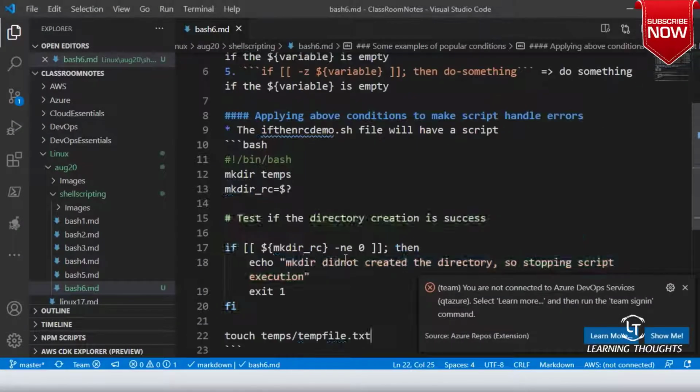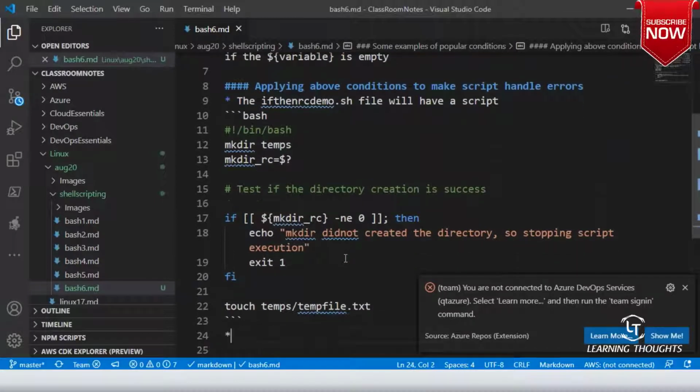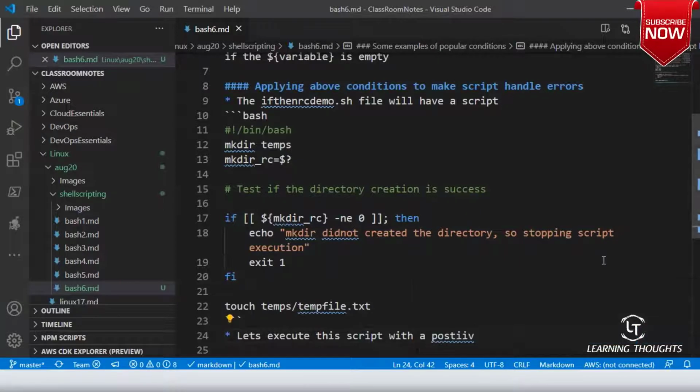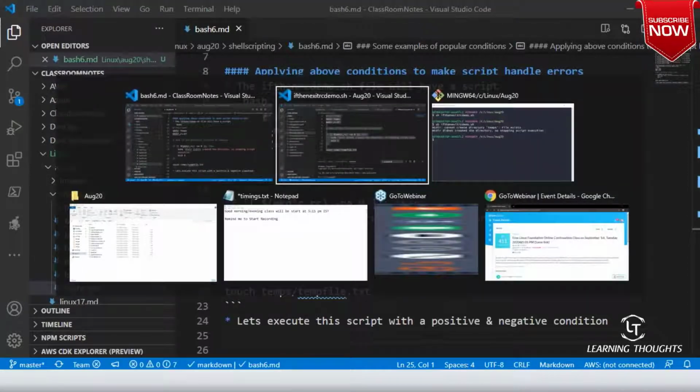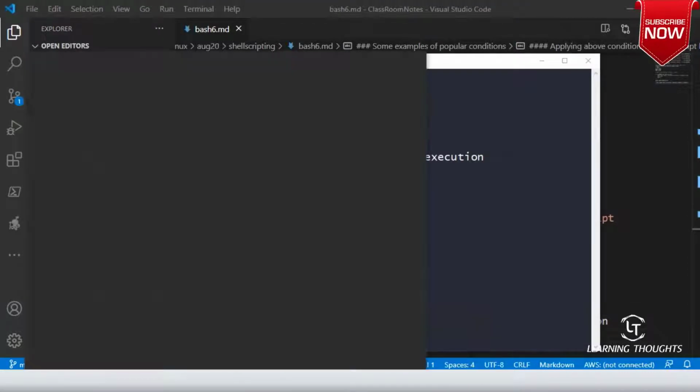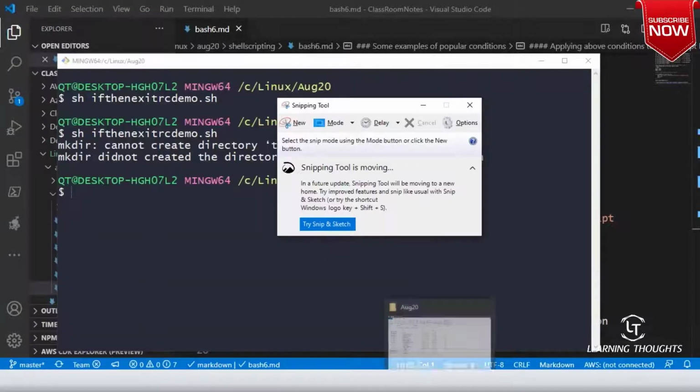Now let's execute this script with a positive and a negative condition. The positive condition is that it will create the directory, and the negative condition is that it will not create the directory. So the moment I start doing this, the error which I get is as shown over here.